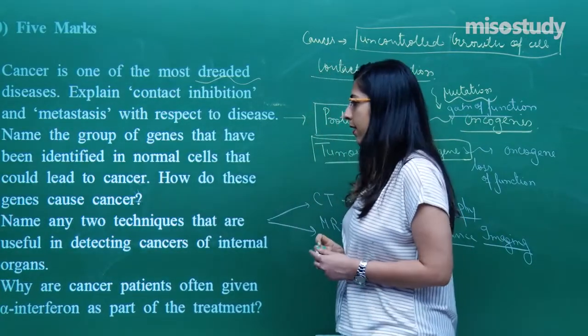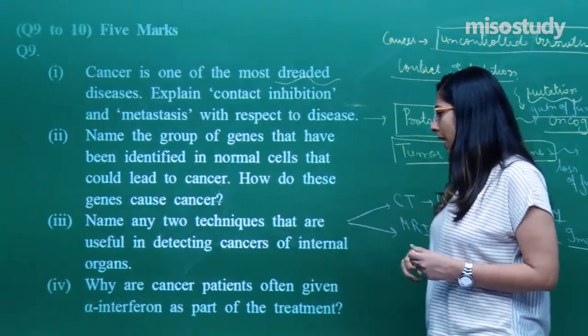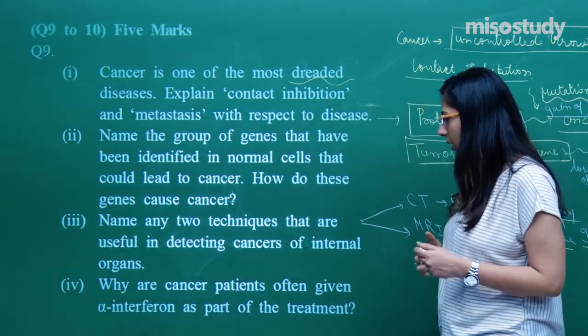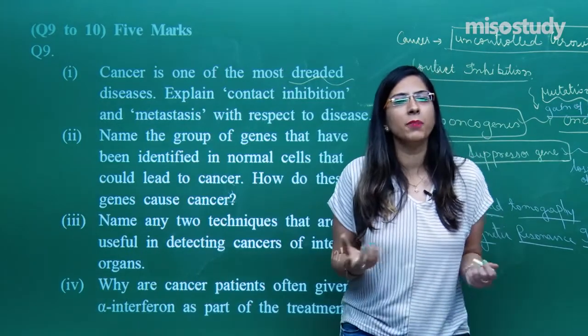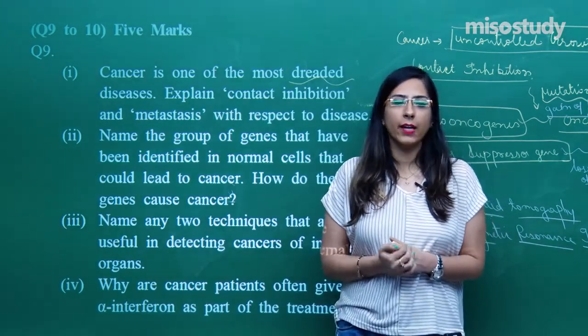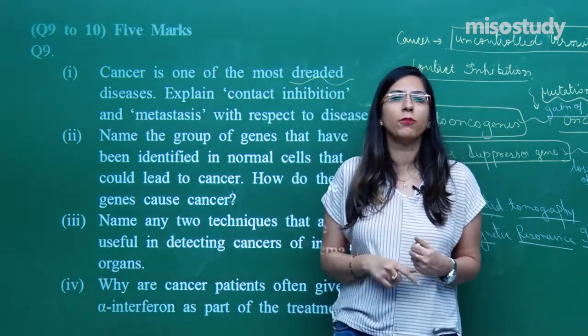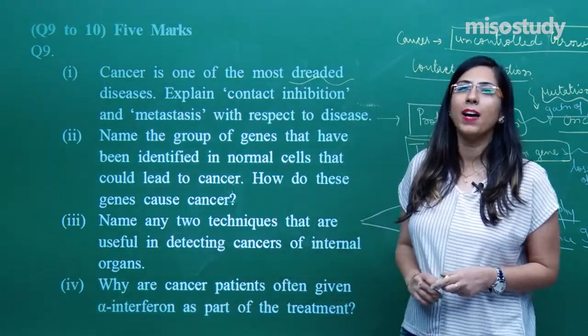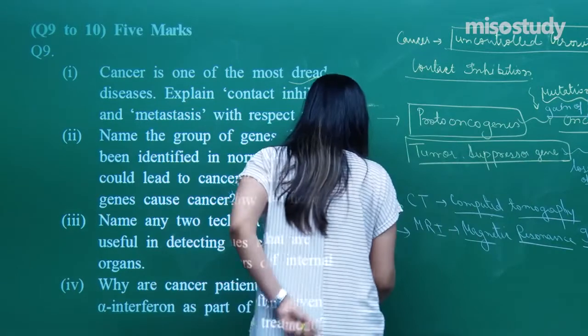Right? Now, let's come back to the fifth part. Why are cancer patients often given alpha interferon as a part of their treatment? Normally, our immune system doesn't detect that these are cancer cells that have to be killed. Alpha interferons act as a biological immune system modulator.